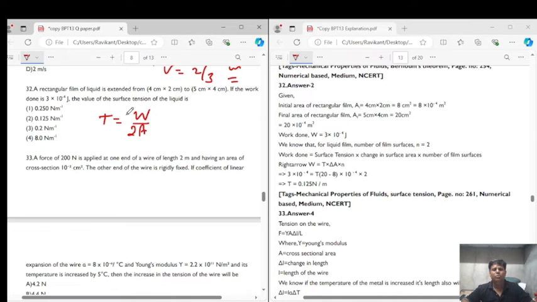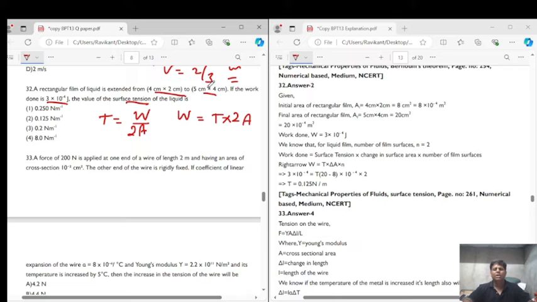Surface tension is equal to work done upon change in area. So from here we can say that work done is equal to surface tension into 2 times the change in area, and we are supposed to calculate surface tension. So simply we have work done given to us, and initial area is given to us, and final area is given to us.